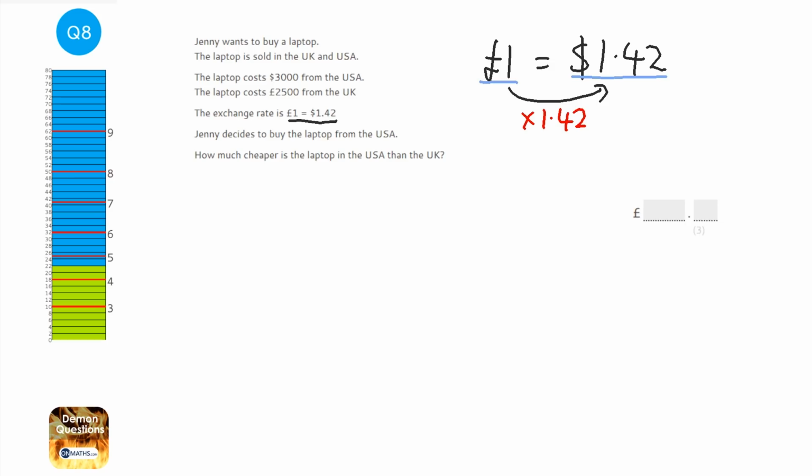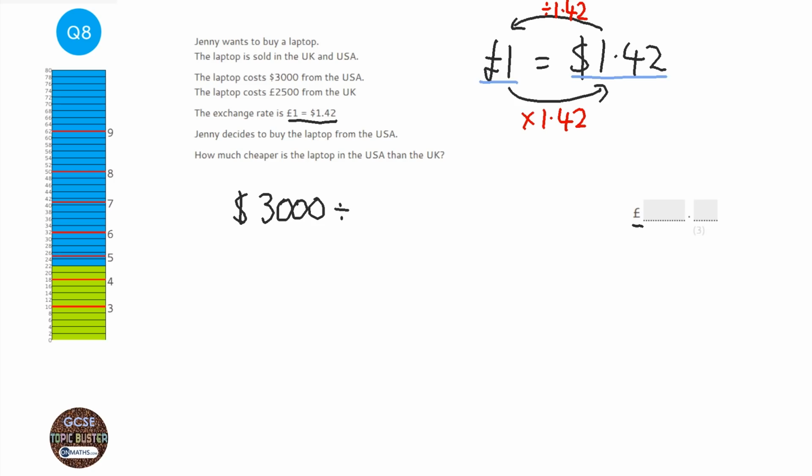So, the problem with this question though is that it wants the answer in pounds, so we'll need to convert both of these things into pounds. So we're actually going the other way. When we go the other way, instead of times, we just divide. So we're dividing dollars by 1.42 to get to pounds. So we've got $3,000, and we want to convert it into pounds.